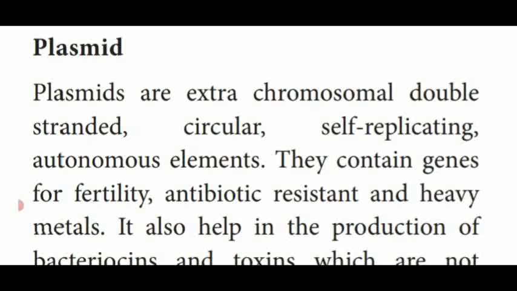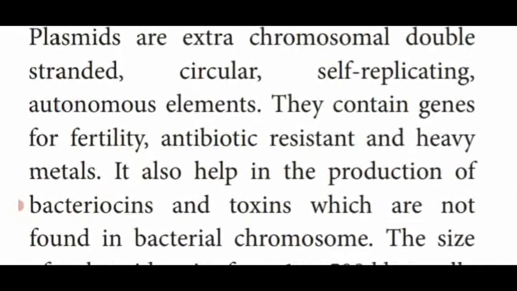That is said to be self-replicating autonomous elements. Autonomous elements means it can produce another plasmid without any other control of the organism. So this plasmid contains the gene for fertility, that is the reproductive process, and also contains antibiotic resistance and heavy metal resistance genes.